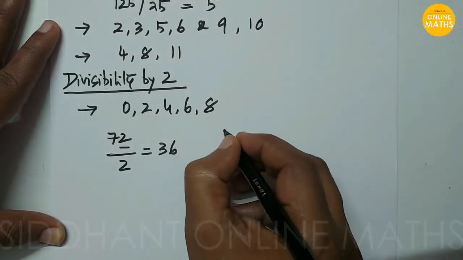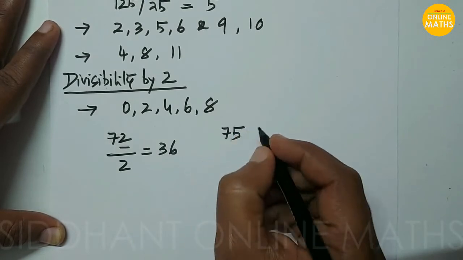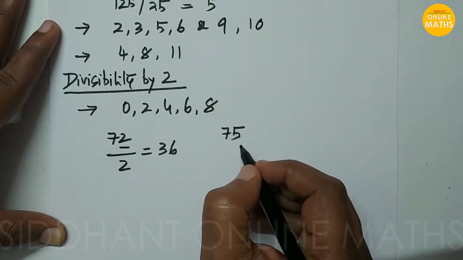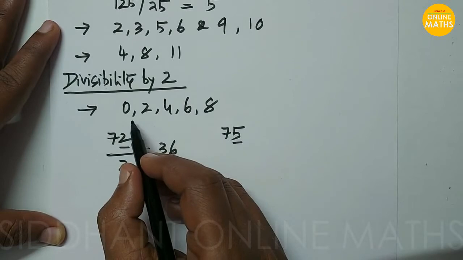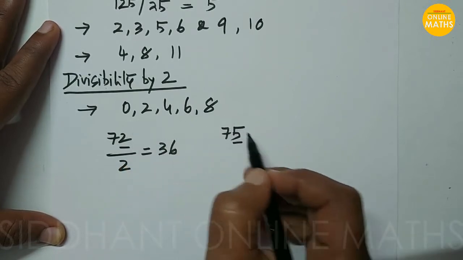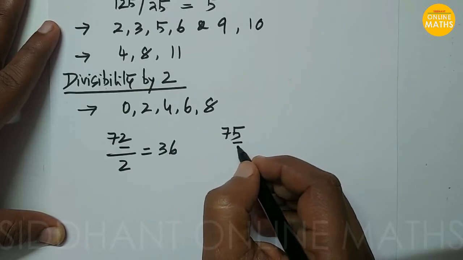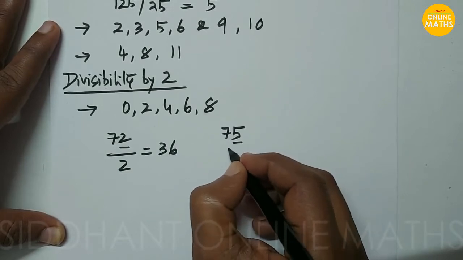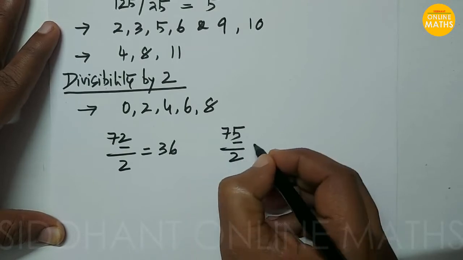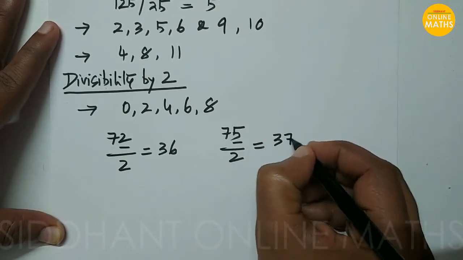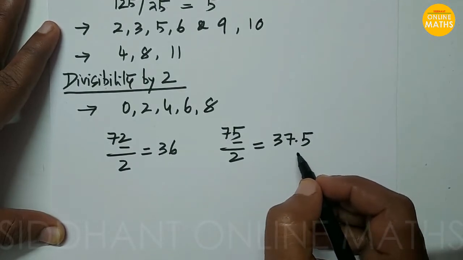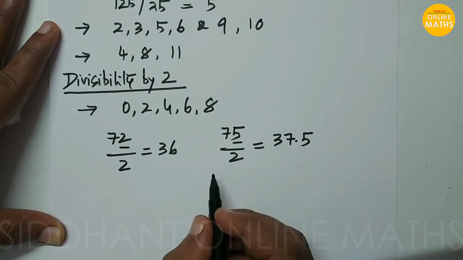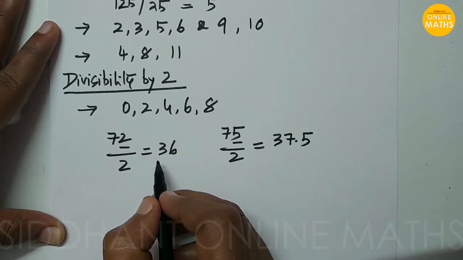In the same way, when you take 75, we can say that this number won't be divisible by 2, because the digit at the unit place is not 0, 2, 4, 6 or 8. So if you divide 75 by 2, we get the answer 37.5. This is in decimal form, so it is not exactly divisible. We are getting the answer in decimal form, but the discussion here is that it has to be divisible exactly.